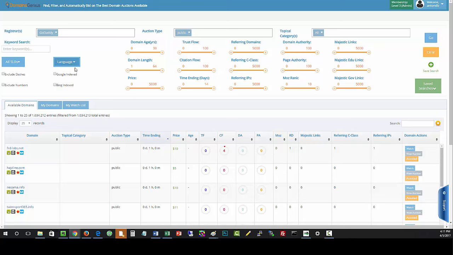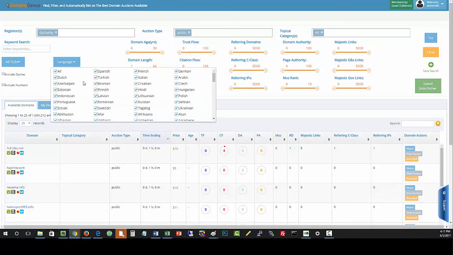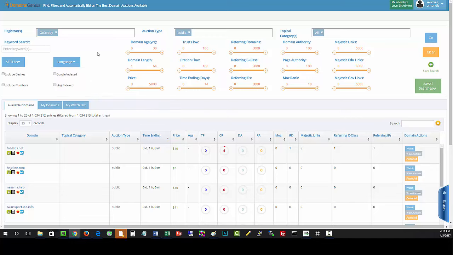All right, language. So we can also detect the language of the site. Again, this isn't always 100%, but it's pretty accurate. And you can go in and just pick individual ones if you want, or just leave it on the default of all. And you can exclude dashes if you're not into domains with dashes in them, or numbers. I usually select Google Index just because I like to have a domain that's indexed already.